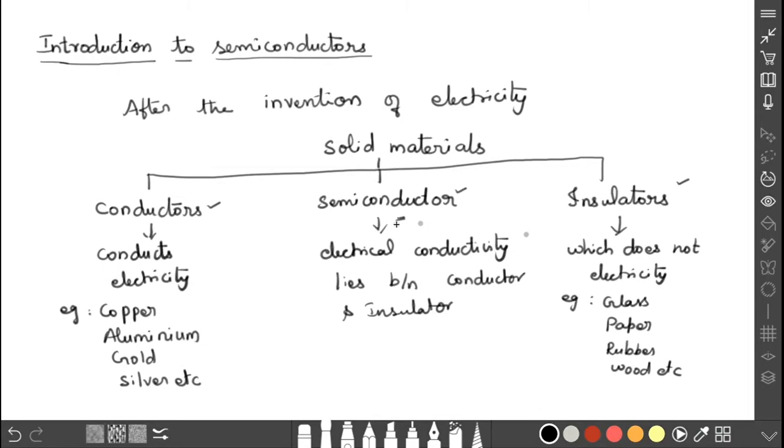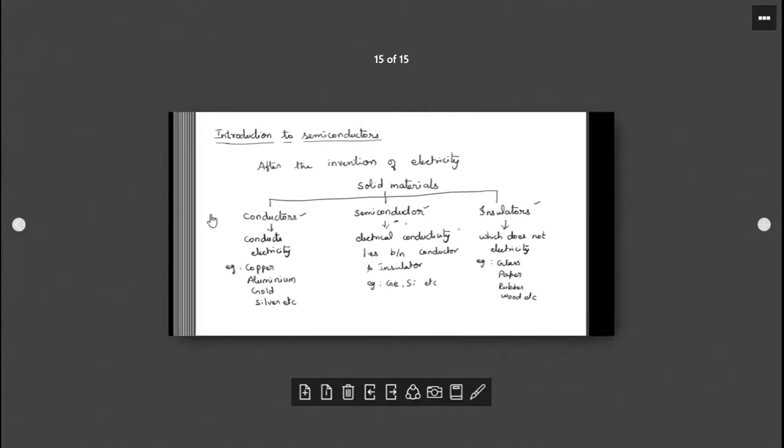Some materials will have the electrical conductivity property which lies between the conductor and the insulators. Now let us discuss the energy band diagram for these three materials so that we can understand what a semiconductor is. Examples for semiconductor are germanium, silicon, etc. So now you have a clear idea about conductors, semiconductors and insulators. Now I am going to explain these three materials with the help of the energy band diagram.